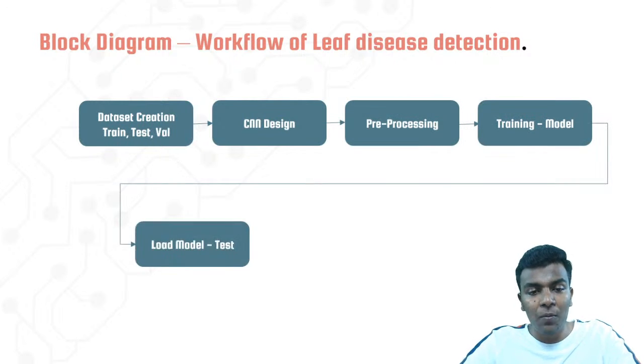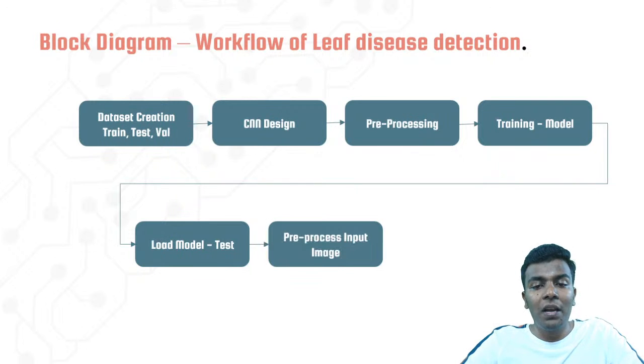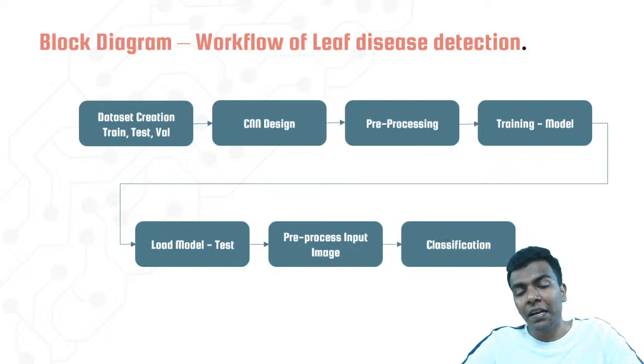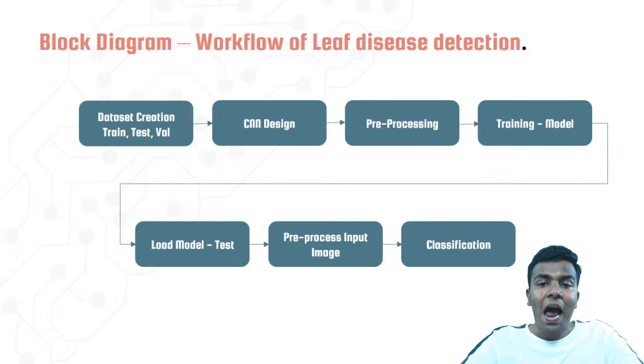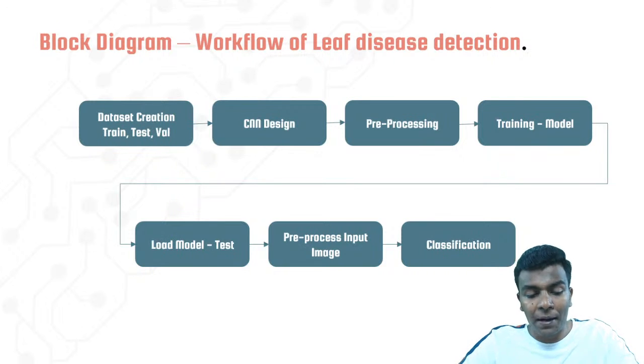We're going to start training the model and loading a test model, because we're going to train it and save that model in our directory, and then load the model, and pre-process the input image as we did in the training process. Finally, the classification. So here the only difference is that we have modified the convolutional neural network a little bit, and then we have added the GUI part.